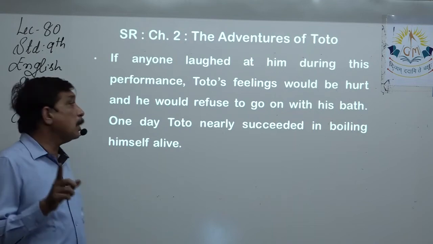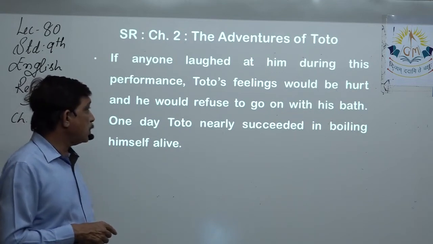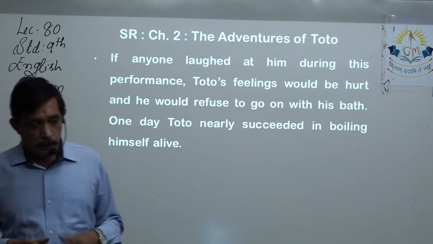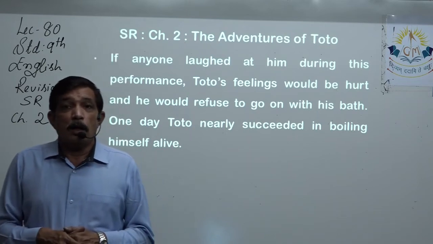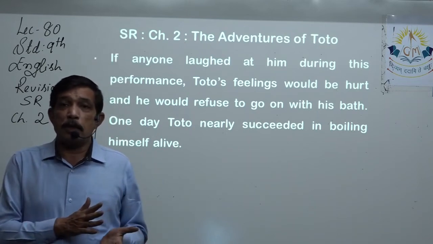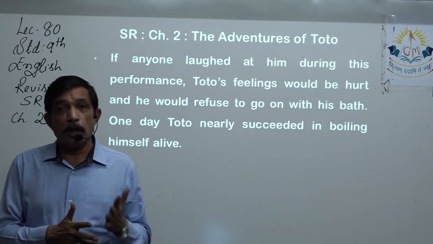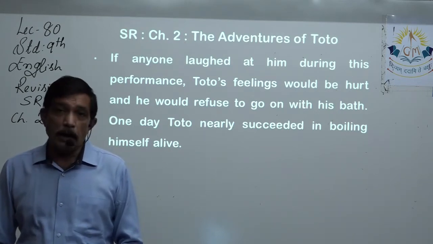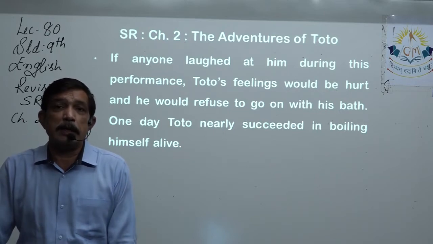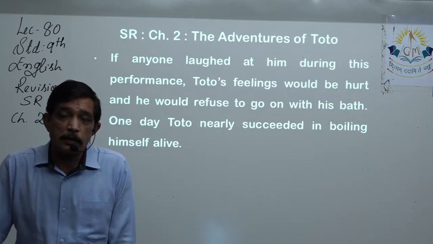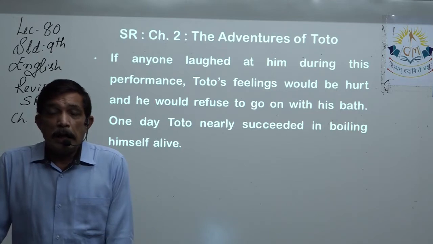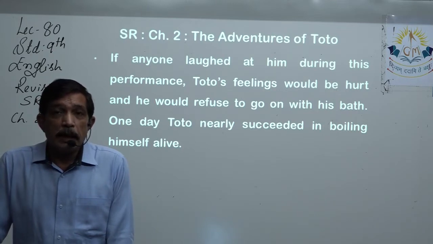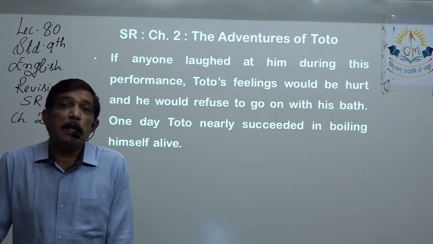If anyone laughed at him during this performance, Toto's feelings would be hurt. So he's not like other animals. The monkey is clever, he has lots of intelligence, his IQ level is also quite higher than the other animals. He can express his feelings and emotions very well.